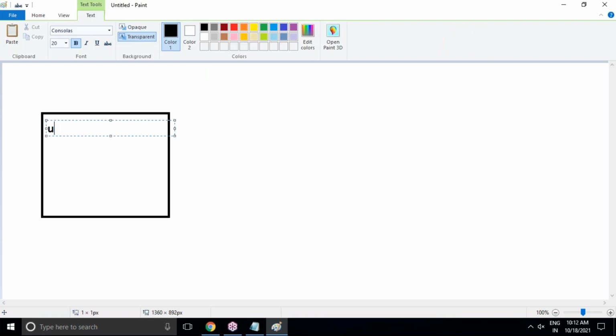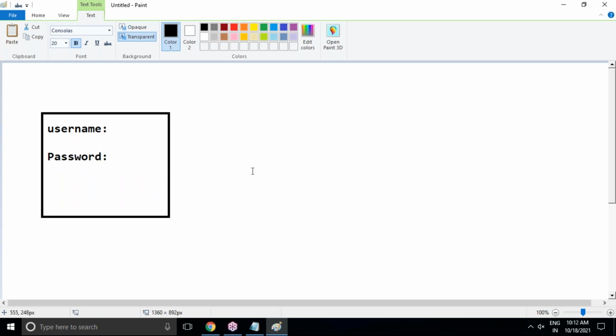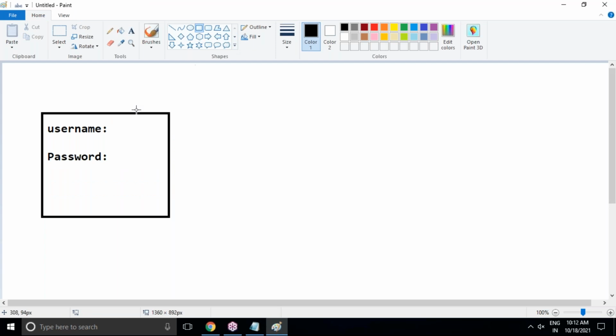Look here, suppose I'm taking a user name and password. This is the user interface I'm preparing. Generally, this user interface I'm doing with ASP.NET, which is for designing purposes. And here I'm giving a button control, which is the login button.